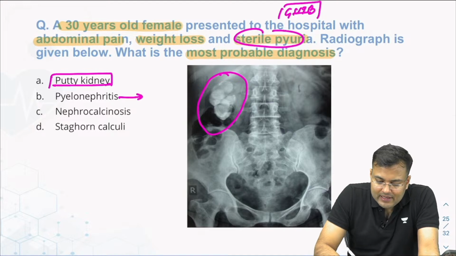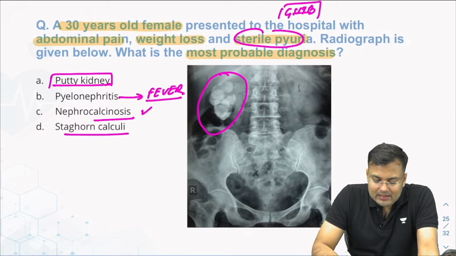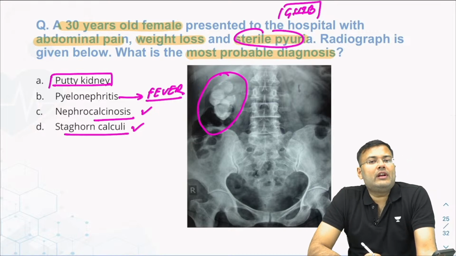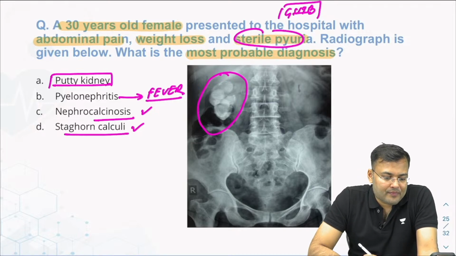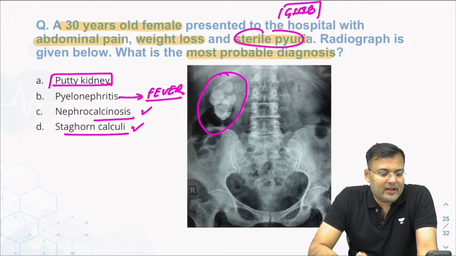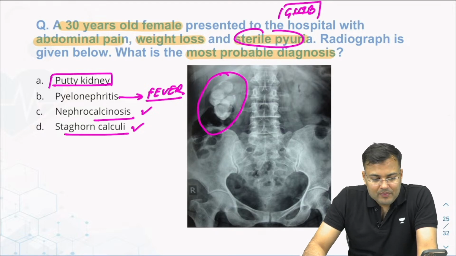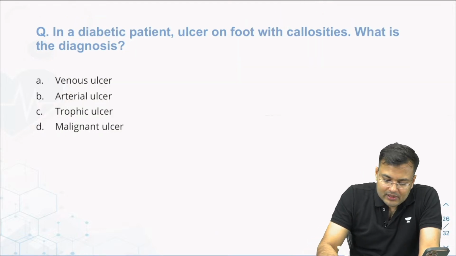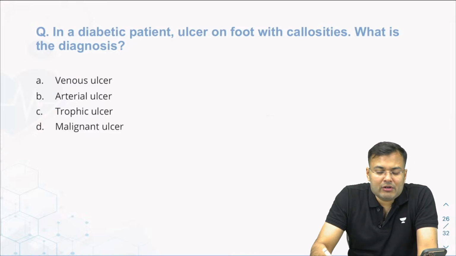Why not pyelonephritis? Because in pyelonephritis, patient is having high grade fever also. In nephrocalcinosis, there is no weight loss, no sterile pyuria. Staghorn calculi, there is no weight loss or sterile pyuria. Okay, very good.